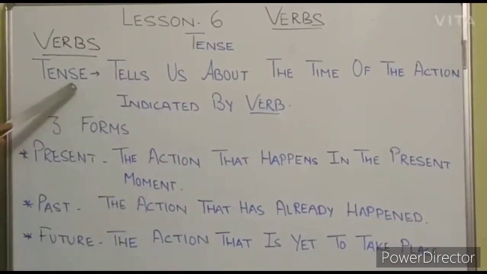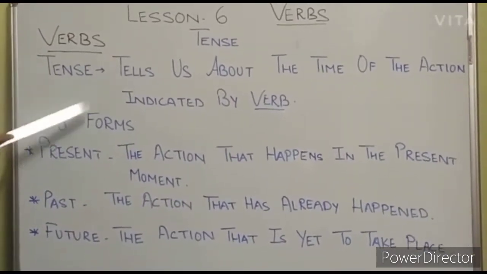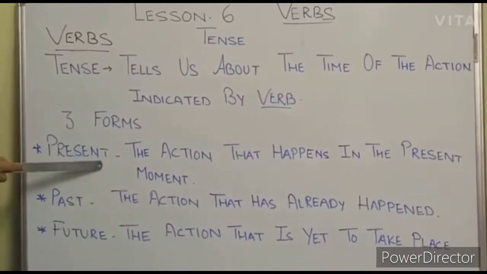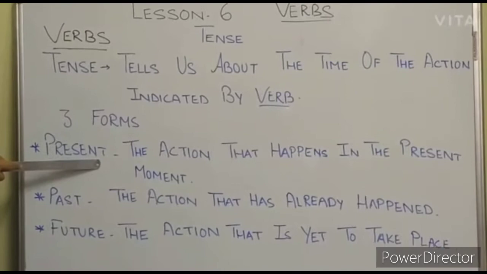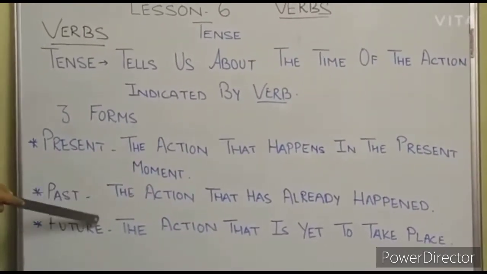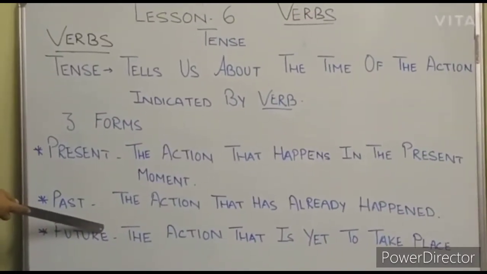So once again, tense tells us the time of the action indicated by the verb. Three forms: present, past, and future. Present, the action that happens in the present moment. Past, the action that has already happened. And future, the action that is yet to take place.